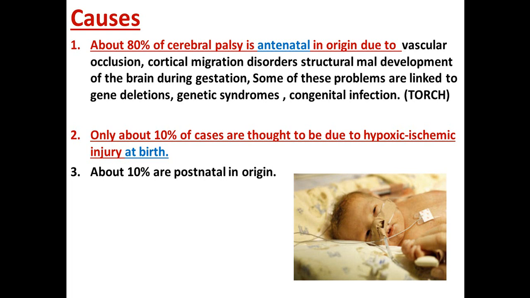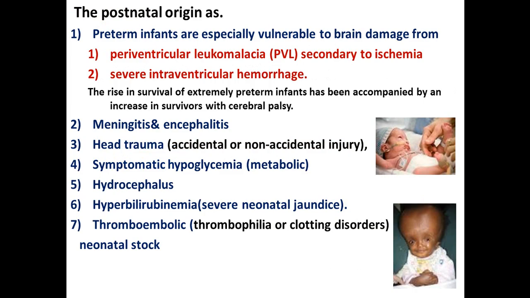And another 10% is due to hypoxic ischemic encephalopathy at birth, and this is because of obstructed labor, difficult labor. There are many causes for hypoxia during delivery, and this includes only 10% of the causes of cerebral palsy. Another 10% is postnatal in origin, which includes, first of all, the preterm. Preterm infants are more liable to have cerebral palsy.